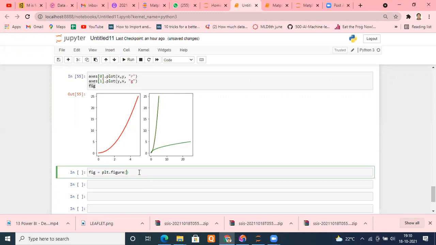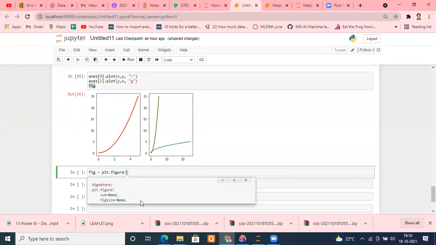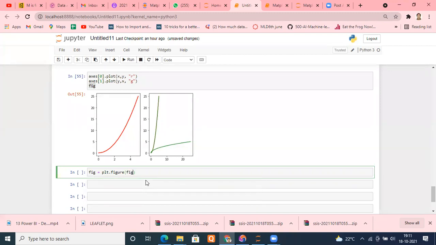Suppose I say plt.figure, and within that argument there is an option of figsize. If we go inside, see, there's an argument known as figsize. We can use that argument, figsize equal to, in the form of a tuple. You have to decide how many inches of height you want and how many inches of width you want. You can set that.